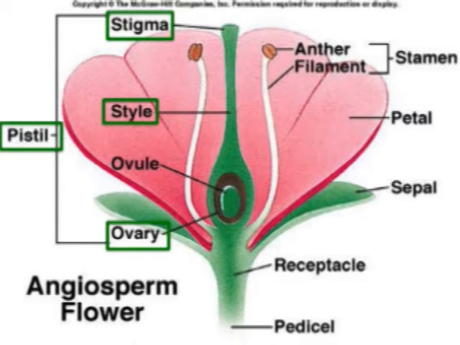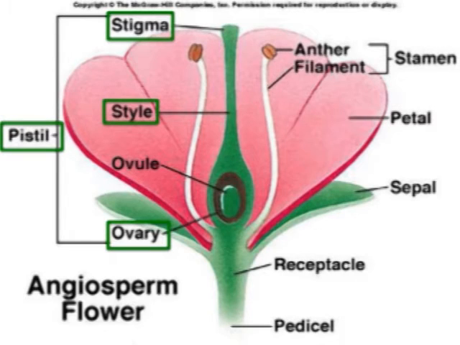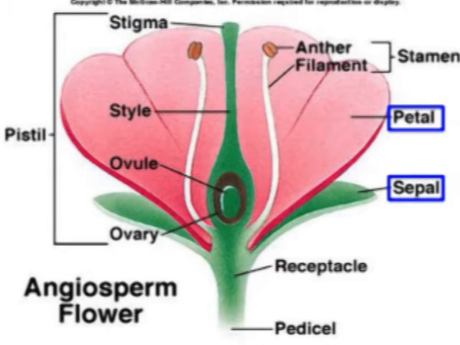The stigma is the part that receives the pollen, which then grows a pollen tube through the style and enters into the ovary. Inside the ovary, there are many ovules, and each ovule has a megaspore. The pretty part of the flower is the petals. Collectively, we call this the corolla.